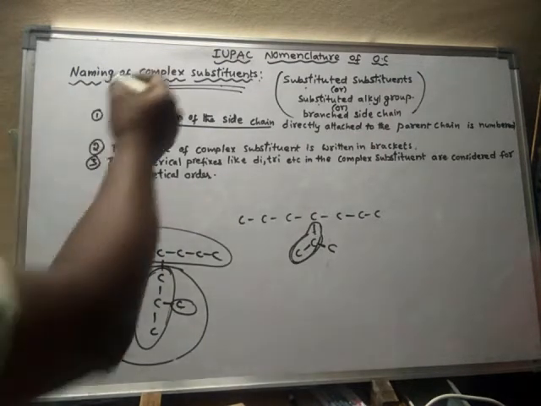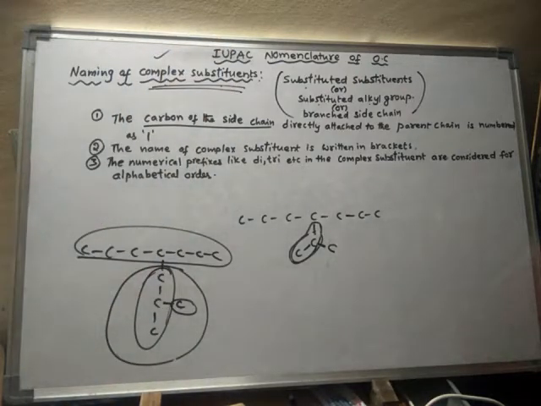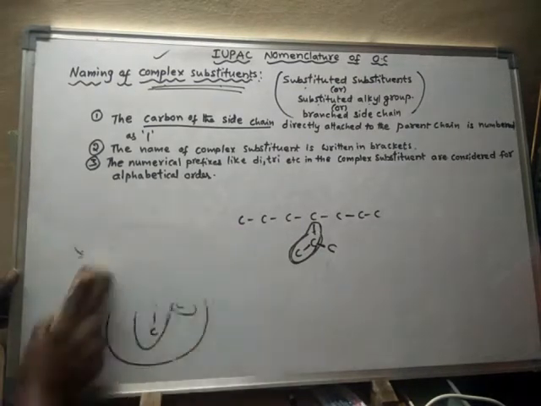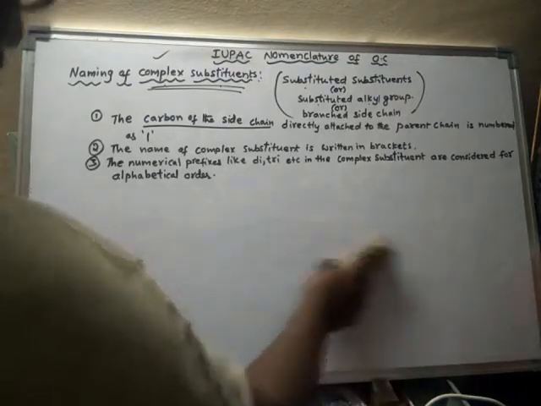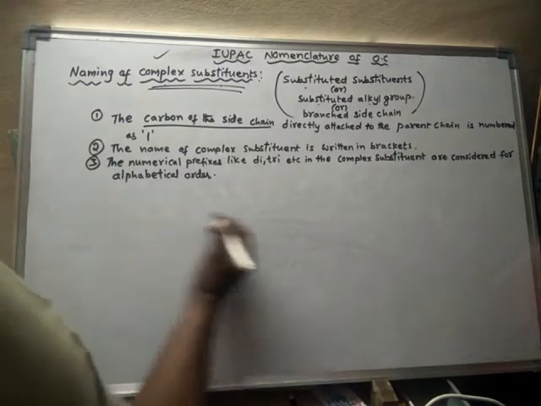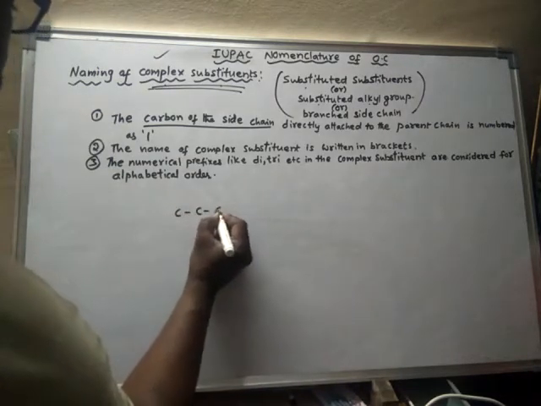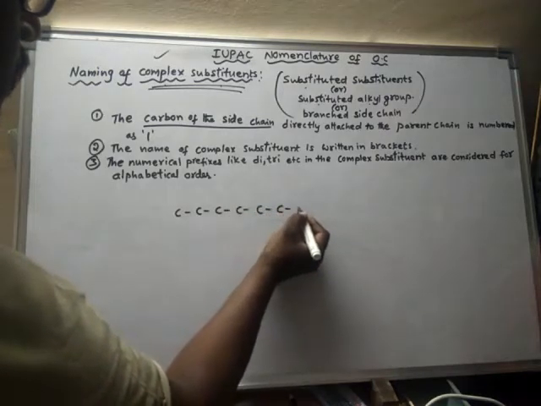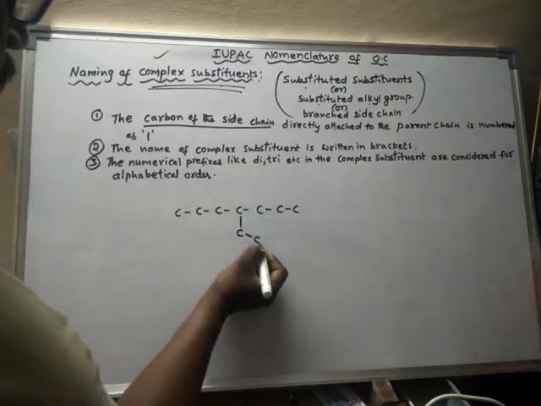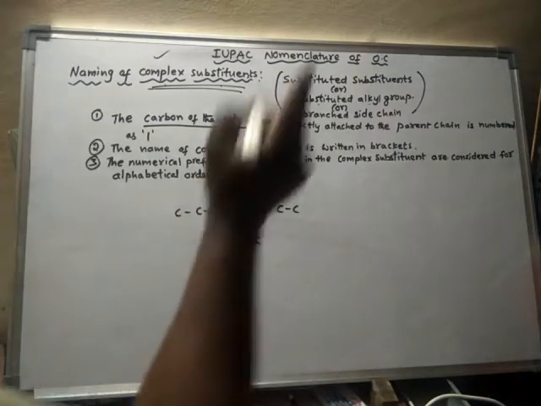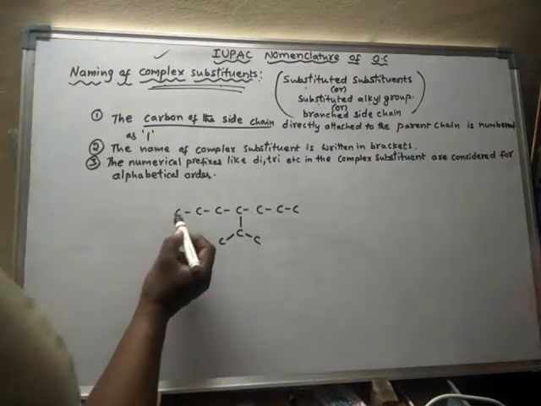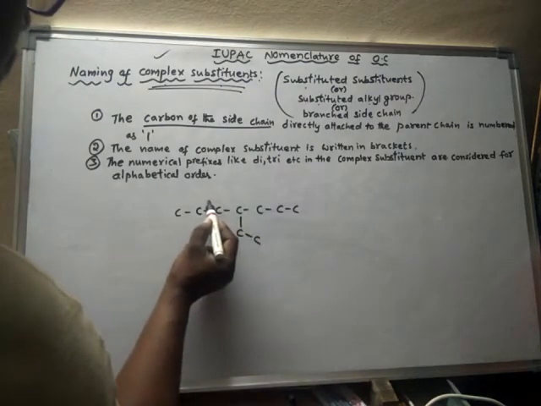Okay. So now how to name these compounds? When complex substituents are present, how to name such compounds? We will see with one example so that we can easily understand. So I'm drawing once again, neatly. Now this is a compound. Remember that this is the parent chain.